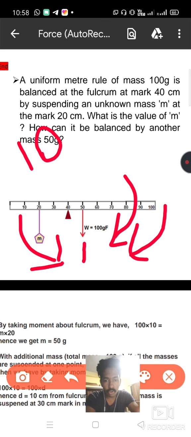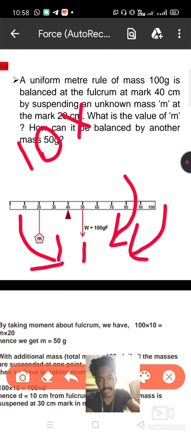So the total clockwise moment is 10 into 100, that is equal to 1000 gram force centimeter. So it is the magnitude of clockwise moments. Now we can determine the value of anti-clockwise moments. And you know what is the reason for the anti-clockwise moment? The anti-clockwise moment is produced due to the mass placed at the 20 centimeter mark.